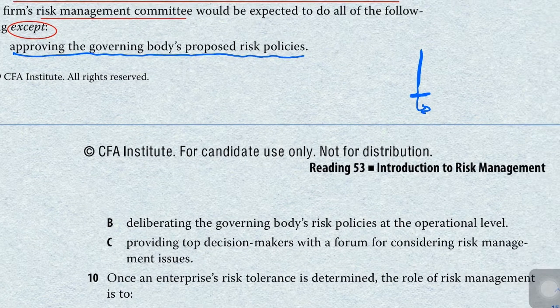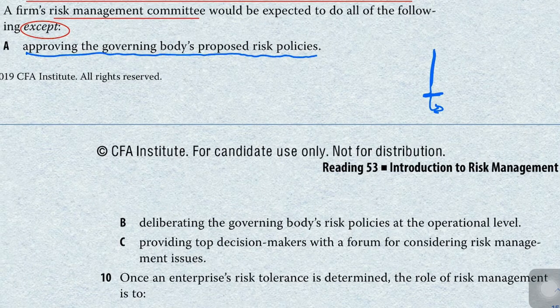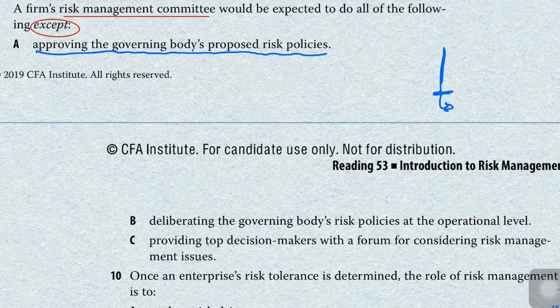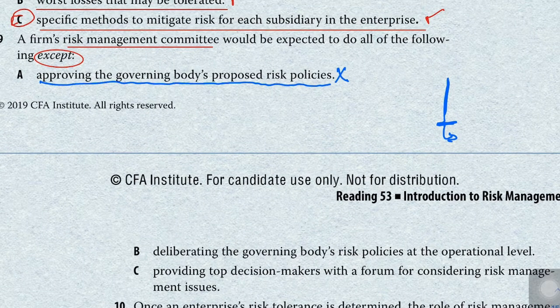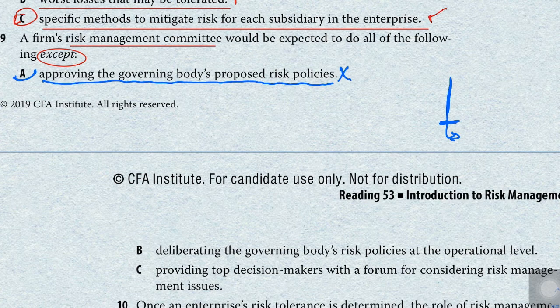Okay, they are not at the top. They will not approve the governing body's policy. There will be another committee that will approve the risk governance policy. So our correct answer of this question will be answer A, because this is asking about the except.